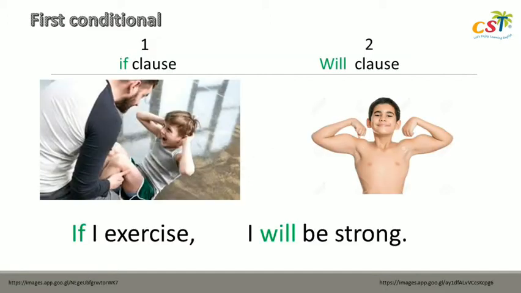Firstly, we are going to discuss about first conditional. I want you to understand why you have to use certain grammar. In first conditional, something will happen or will not happen if you do something. Jadi ada penyebabnya, terus kemudian ada akibatnya. So that's why we should have two, if clause and will clause. For the example, if I exercise, I will be strong. Dan bisa juga kebalikannya, if I don't exercise, I won't be strong.